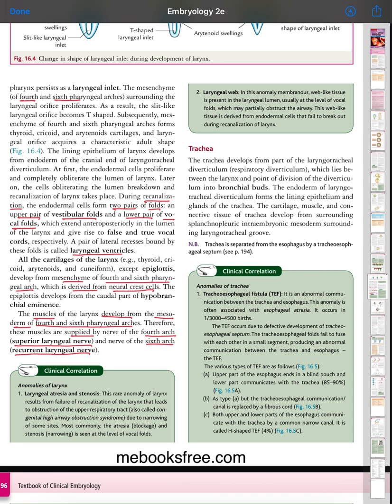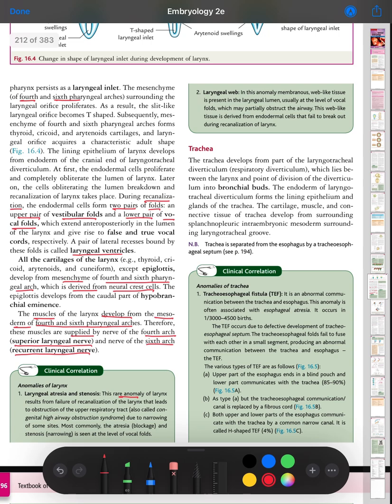Anomalies of the larynx: laryngeal atresia and stenosis. This rare anomaly of the larynx results from failure of recanalization of the larynx. That leads to obstruction of the upper respiratory tract due to narrowing at some sites. Most commonly, the atresia and stenosis is seen at the level of the vocal cord.